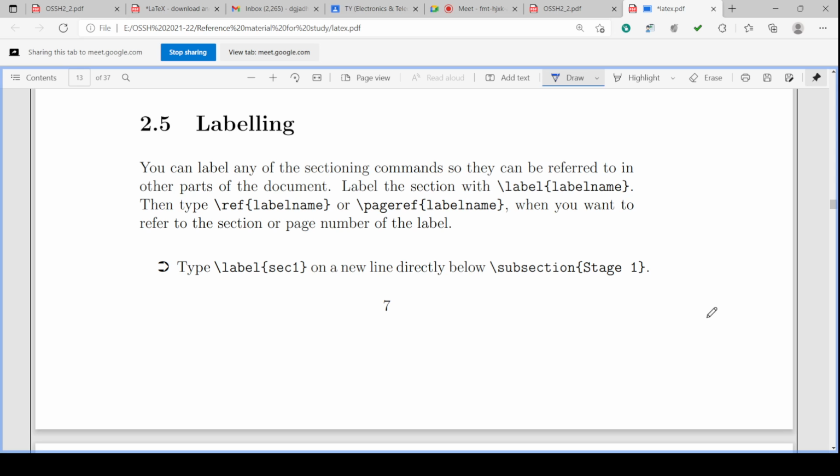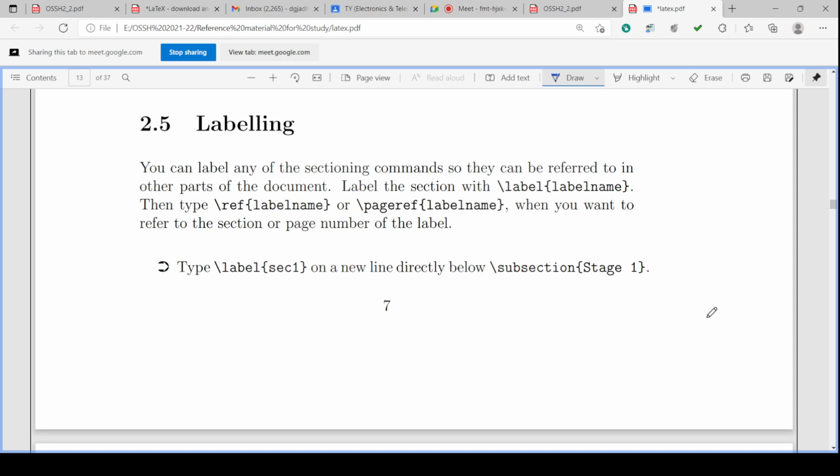You can label any of the sectioning commands so that they can be referred to in other parts of the document. Okay. Label the section with \label name, then \ref, reference.